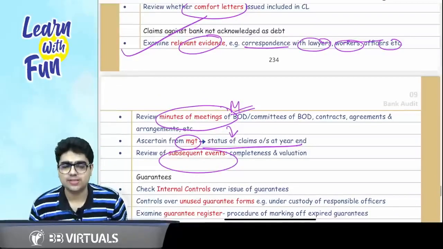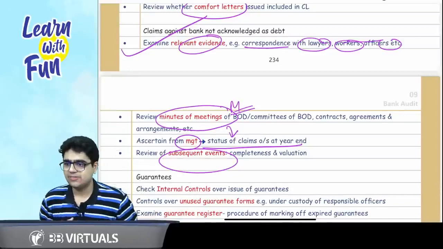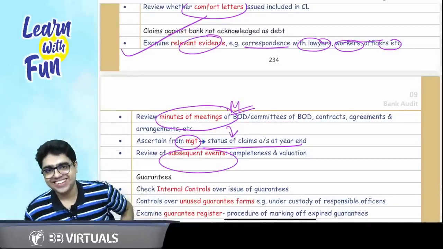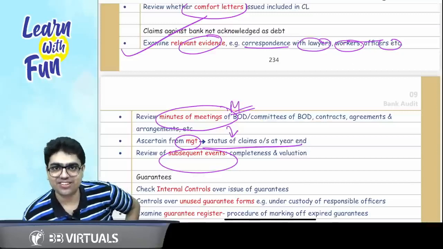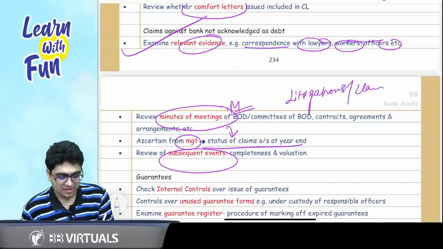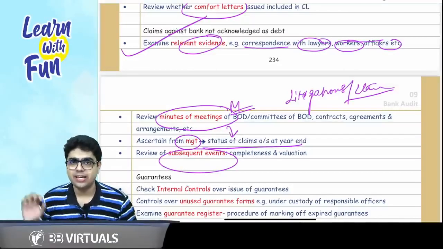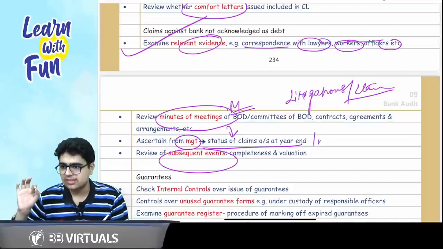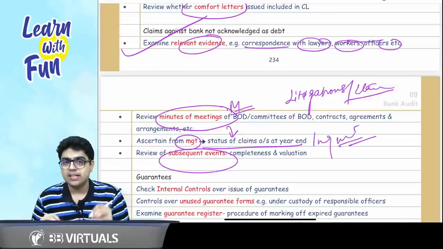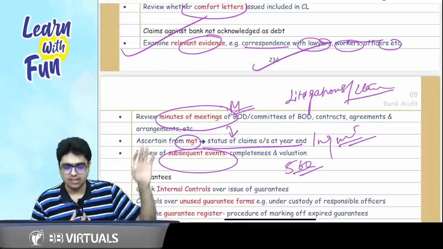So this is a 4-step process. First of all, the relevant evidence. Very good, Sanya. This is giving a feeling of SA 501. Very good. Litigations and claims. Litigations and claims also, there too we read the minutes of the meeting. We inquire from the management. This is the same thing. Inquiry from the management. Then you see SA 560, subsequent events and relevant evidence. These are the 4 points.